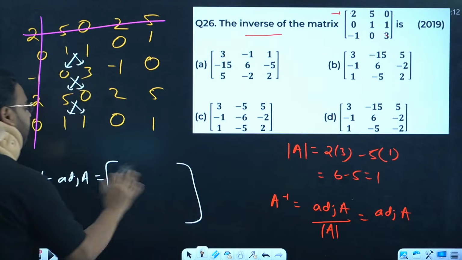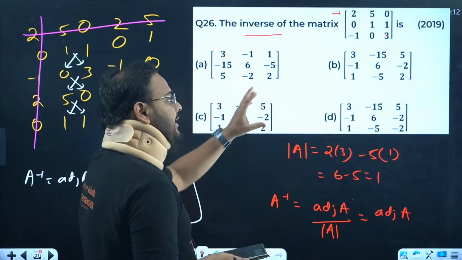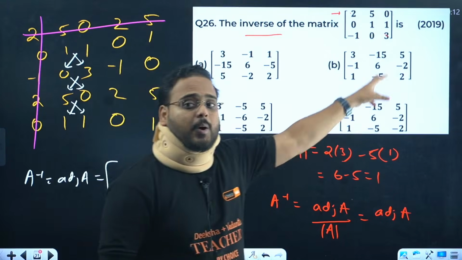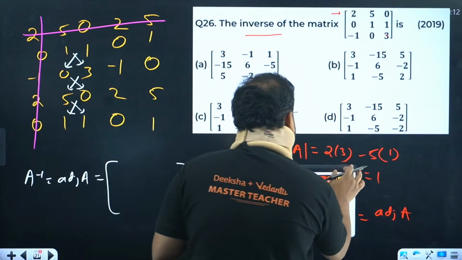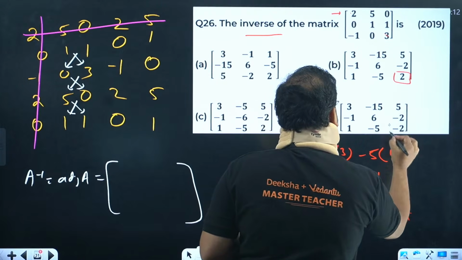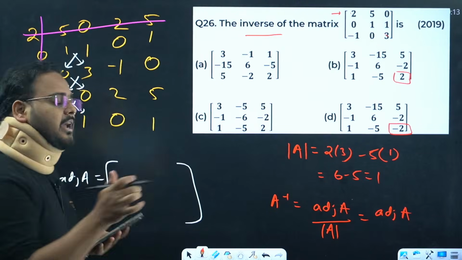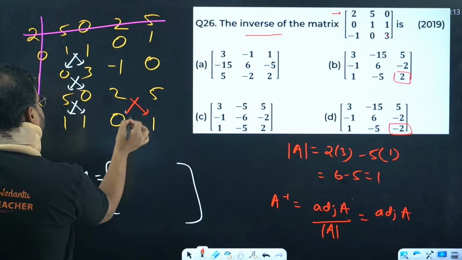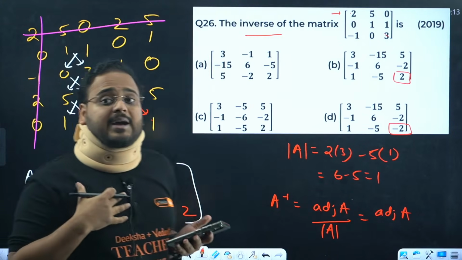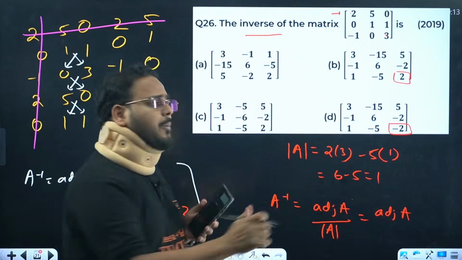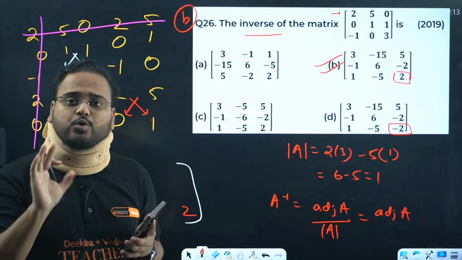Now before I start calculating, let's look at the options that we have. In the options, this one is different, but options B and D are exactly the same except for this element, 2 and minus 2. So we'll simply find the last element of this adjoint. How do you do that? By finding this product. 2 into 1 is 2, 0 into 5 is 0. My last term is 2. It means my answer is inclined toward option B. But I want to be sure, I don't want to lose marks in a simple question.